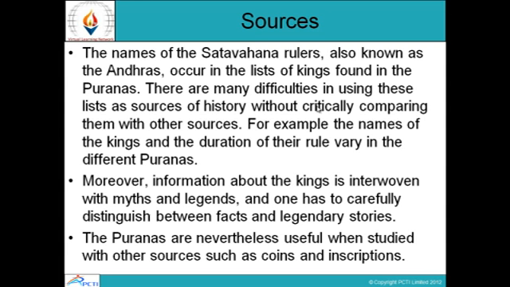Puranas. Moreover, information about the kings is interwoven with myths and legends, and one has to carefully distinguish between facts and legendary stories. The Puranas are nevertheless useful when studied with other sources such as coins and inscriptions.